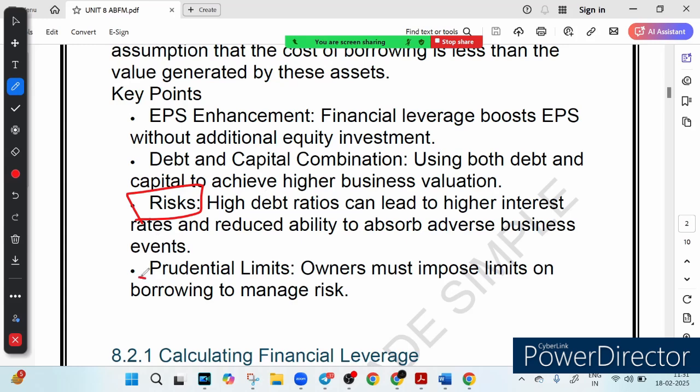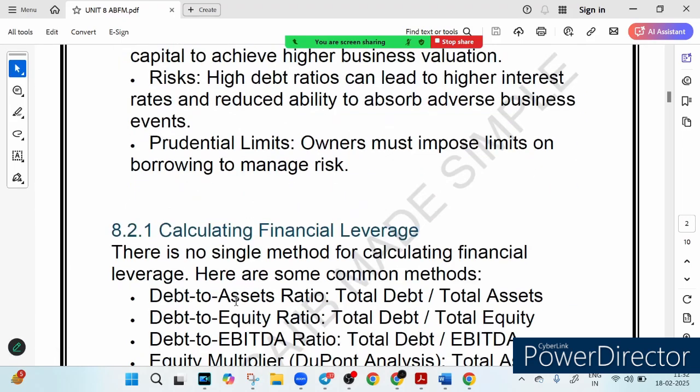So we have to set limits, that is called prudential limit. That is why a company needs a prudential limit, a fancy way of saying don't take on more debt than you can handle, right? So these are the points which we have to go through. First of all, we talked about the EPS booster, right? Debt plus capital is equal to growth, but there is a risk also. That is why the prudential limit is there.